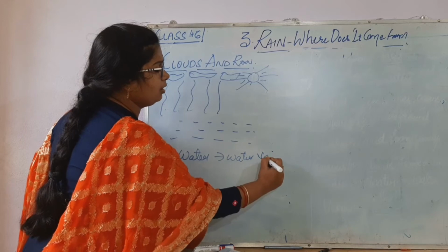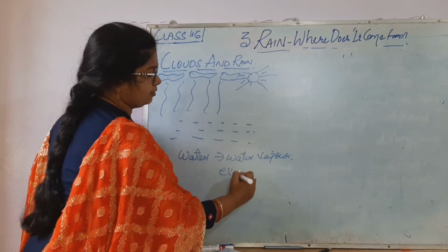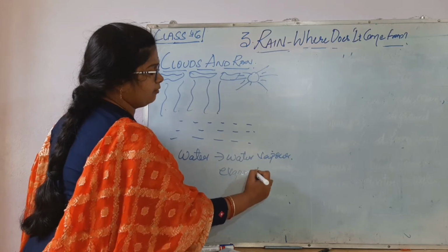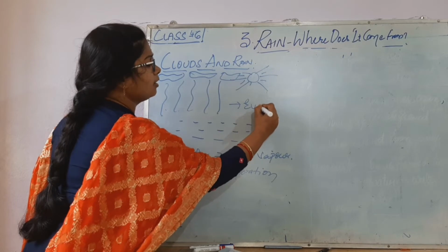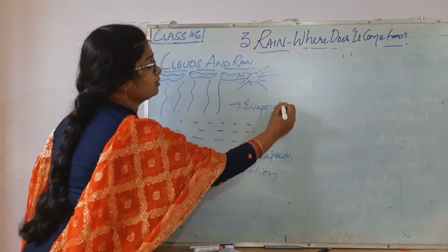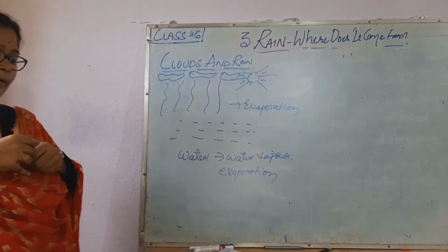What is it called? Evaporation. Water changing into water vapor is evaporation.